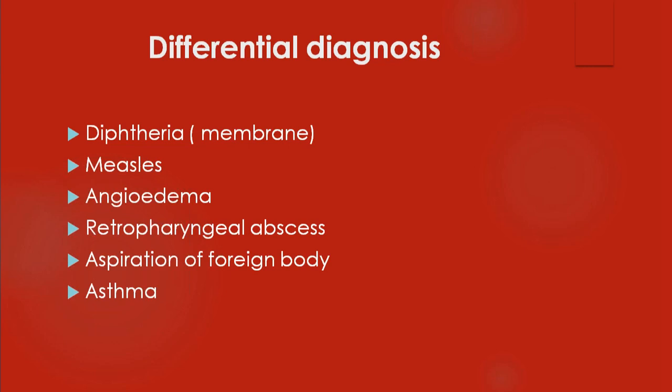It may appear on either side of the raphe, not bilateral. Usually it is due to infection of the retropharyngeal lymph nodes, which get separated and form pus. So this retropharyngeal abscess tends to produce a bulge in the posterior pharyngeal wall, which can be palpated with the help of your finger. And sometimes it can be seen when you do a direct examination of the pharynx also. The child will be very toxic and there will be difficulty in swallowing.